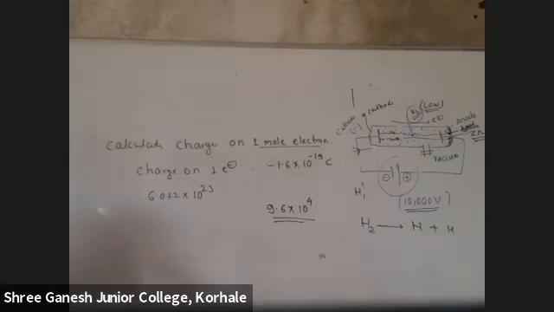Actually, this comes out to be 96485.3 coulomb.